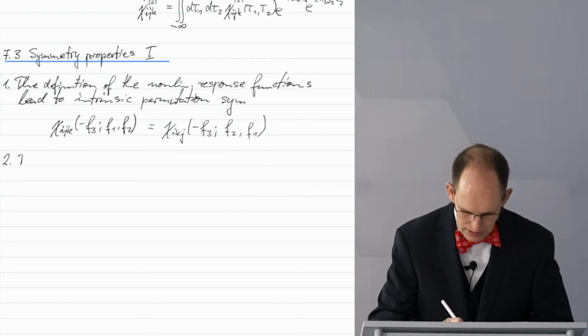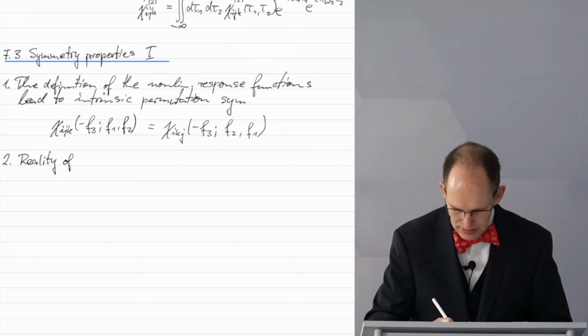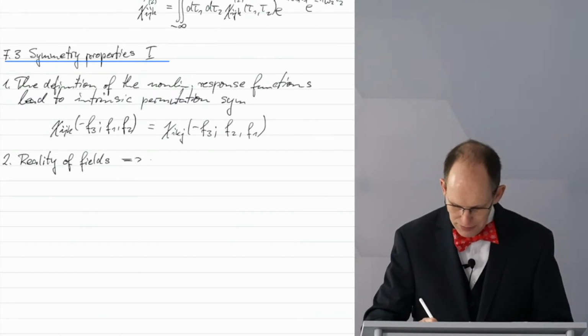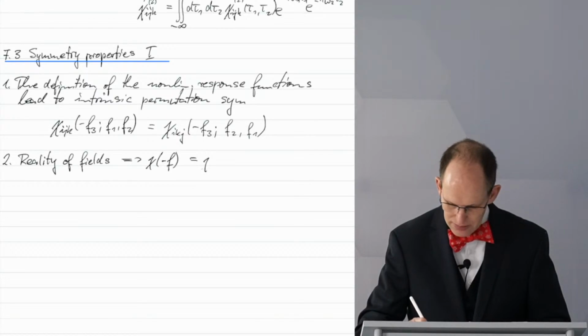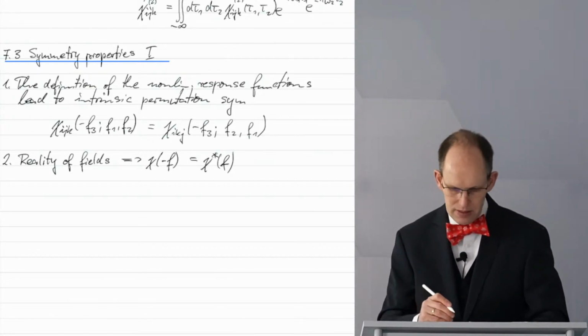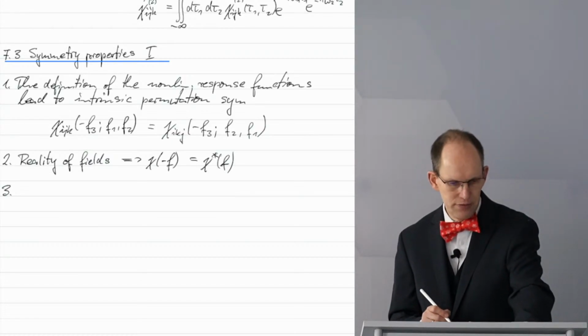The next one is one that you already know. From the fact that physical quantities, and therefore also fields, are real, we find that chi of minus f is equal to chi star, complex conjugate, of plus f. All right, so we know that already, so we don't need to discuss it any further.